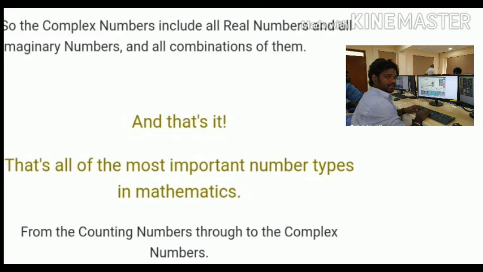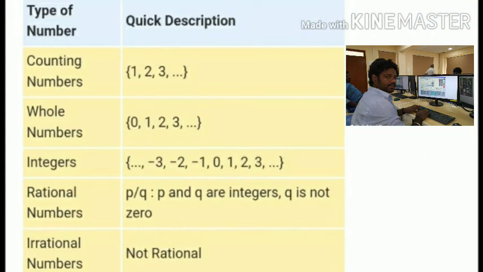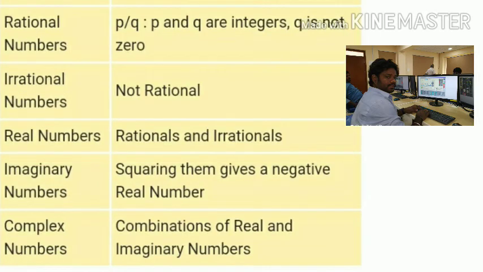And that's it. That's all of the most important number types in mathematics. My final summary: counting numbers are 1, 2, 3. Whole numbers include 0. Integers include negative numbers also. Rational numbers are p by q, but q is not 0. An irrational number is a number which is not rational. Imaginary numbers: squaring them gives a negative real number, and the name is i. Complex numbers are a combination of real and imaginary numbers.